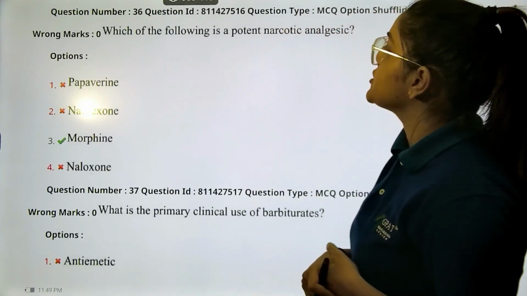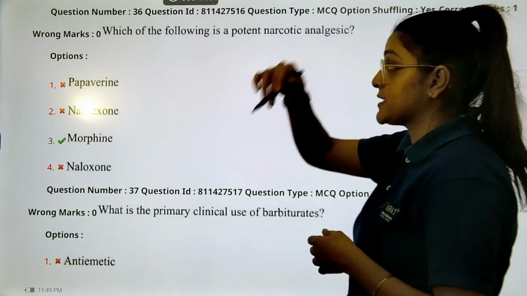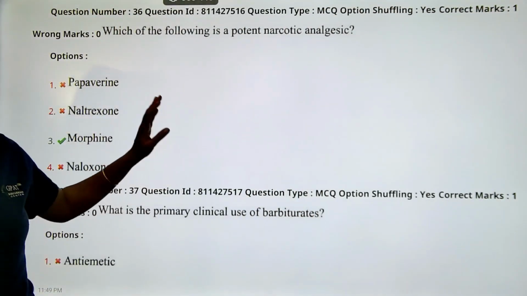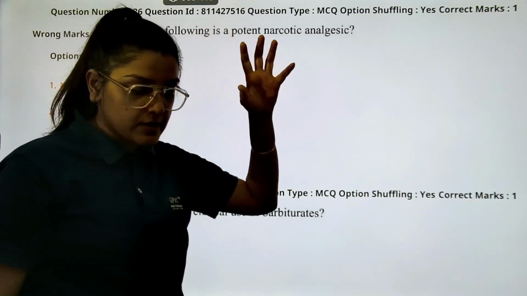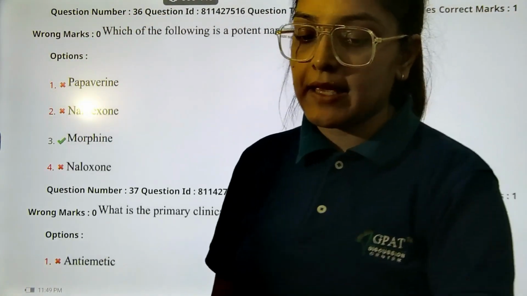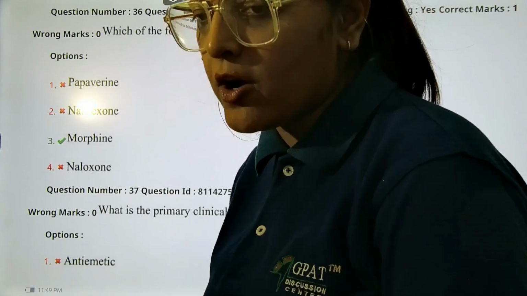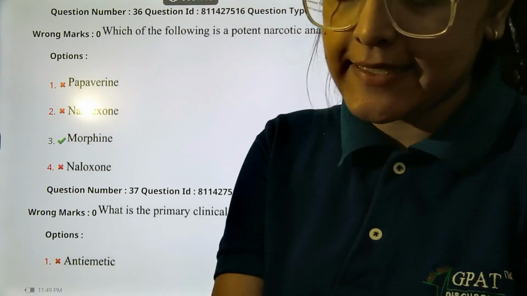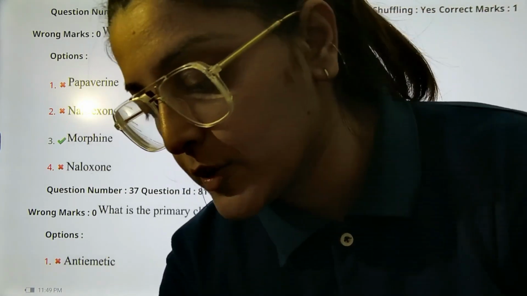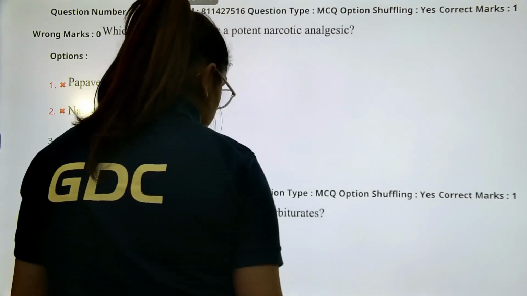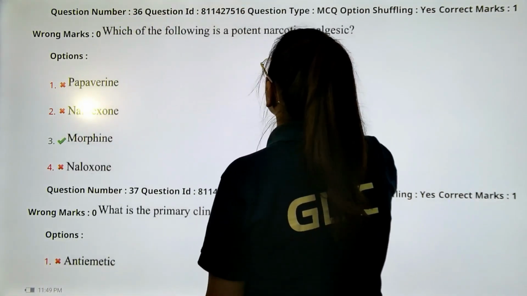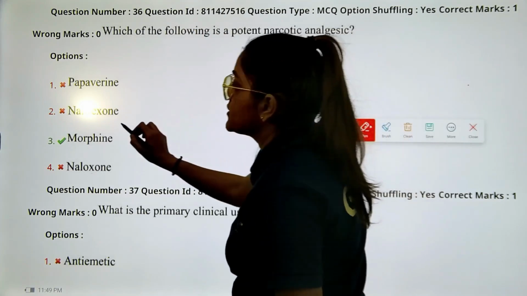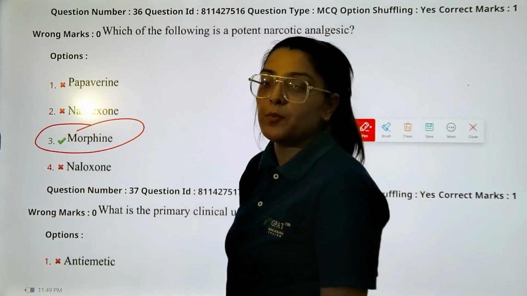Okay. Next question. Which of the following is a potent narcotic analgesic? Papaverine, naltrexone, morphine, naloxone. Students, please see, other than the correct answer, you should have guessed it. They are nothing but your opioid antagonists, right? And the question asks you about the potent narcotic analgesic. All the others are your antagonists, but we have the correct answer of morphine.